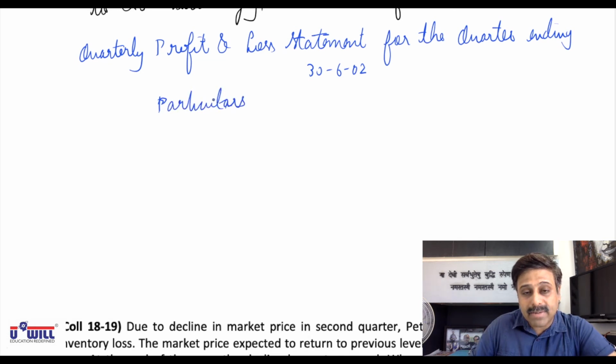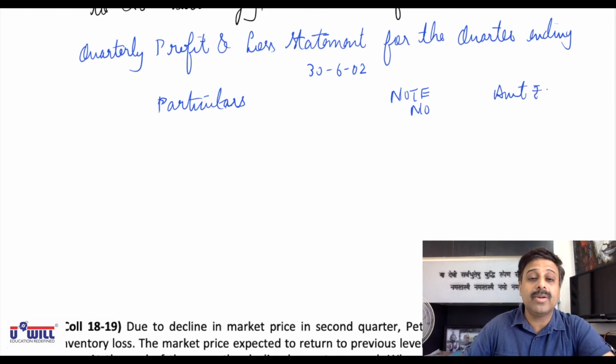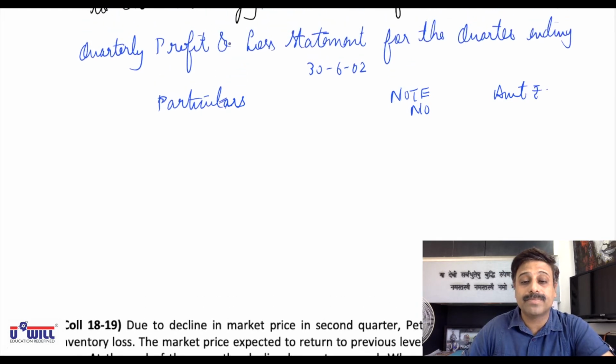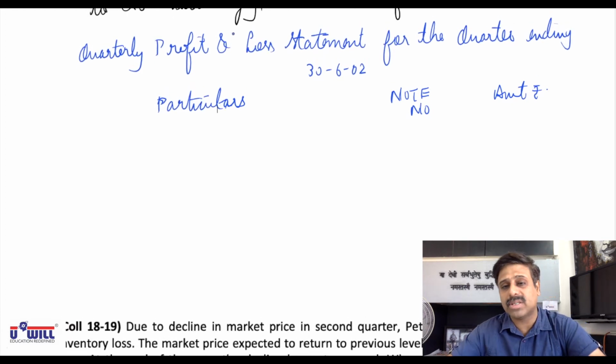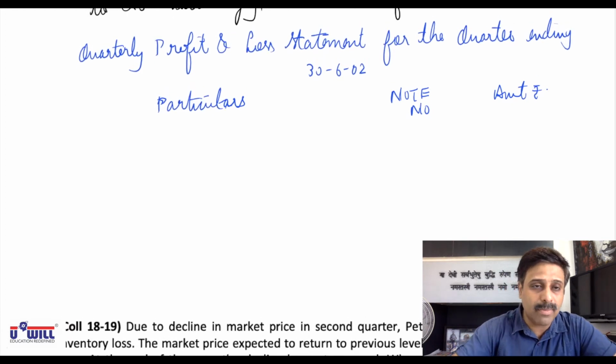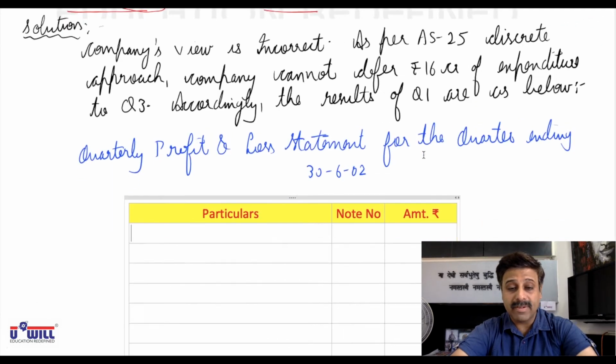Okay, P&L statement, we make it as per company's format. So, particulars, note number and amount. Make 3 columns, everyone. Pause the video and make this small format. Small format means approximately 4 or 5 lines only, because many items are not there. So small format is only to be there. I hope everyone is done with the format.